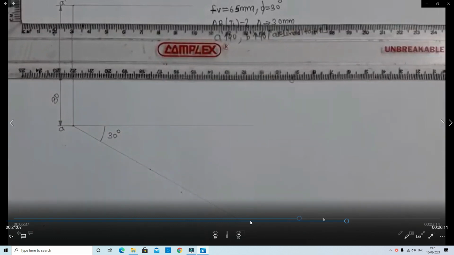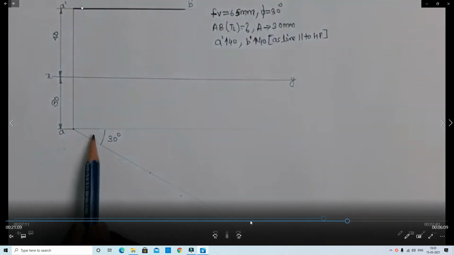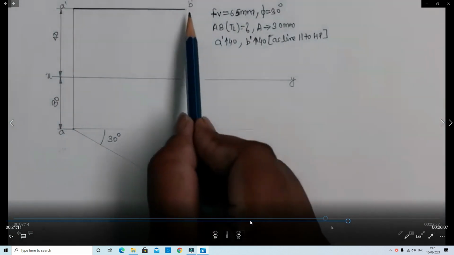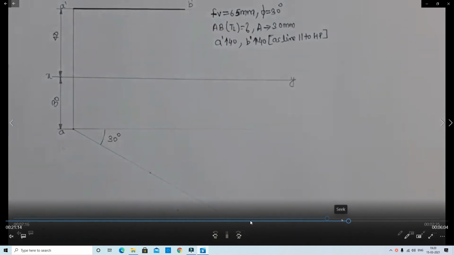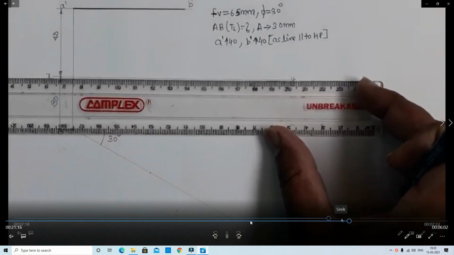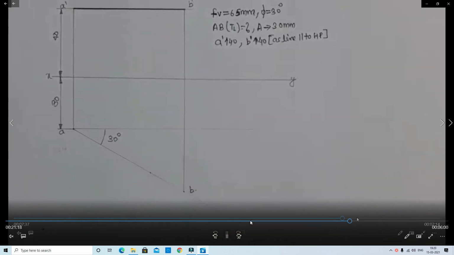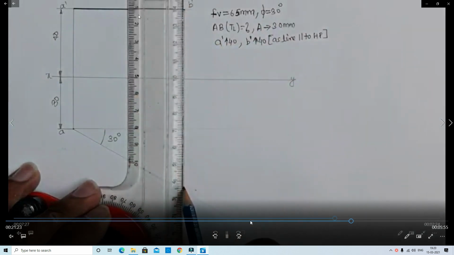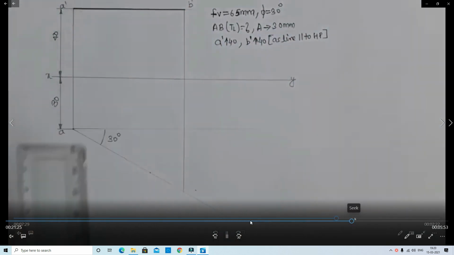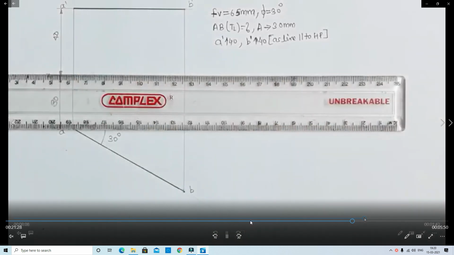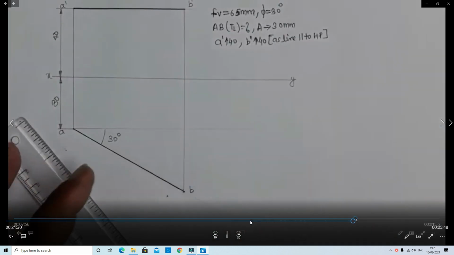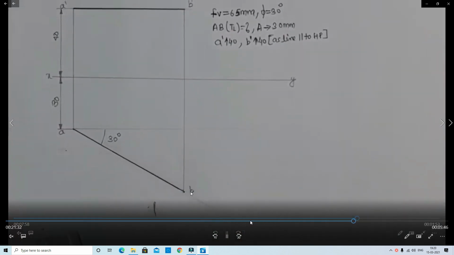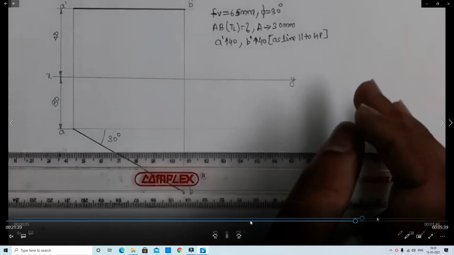65 mm length front view with the help of the scale. A dash B dash is the front view. Okay, then we extend the front view to inclination with HP. We extend the line, front view, to the inclination line, where it cuts the line, that point AB. Here you observe AB is the true length of the line.